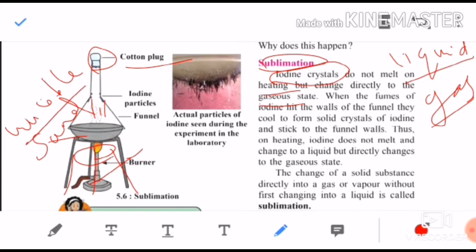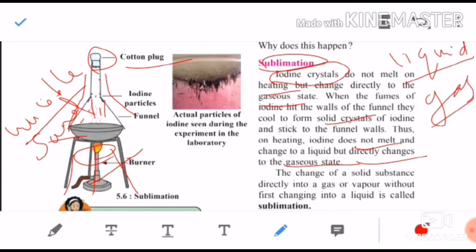When the fumes of iodine hit the walls of the funnel, they cool to form solid crystals of iodine and stick to the funnel walls. Thus on heating, iodine does not melt and change to liquid, but directly changes to the gaseous state.